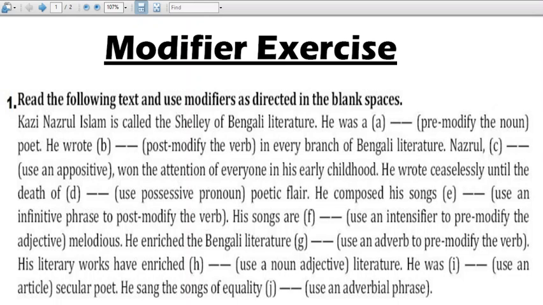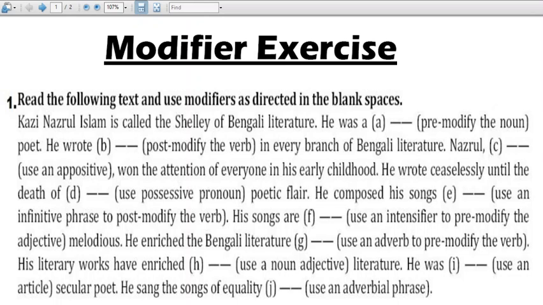Then at last it comes, he sang the songs of equality dash, use an adverbial phrase. So adverbial phrase means we will take an adverb, then there should be additional words. So sang is the verb. So how do people sing?